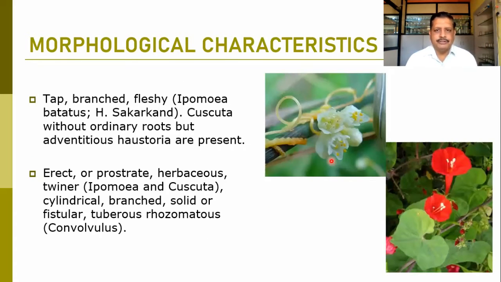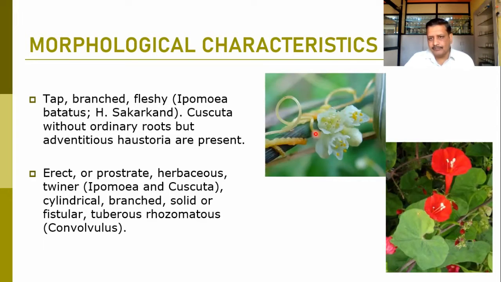When we talk about the morphological characters of this family, mostly the tap root system is there. They are branched, fleshy, where Ipomea batatas is a good example. And in Cuscuta, ordinarily no roots can be observed, but adventitious haustoria can be present. Here you can observe the attachment of this particular stem to the stem of the other branch or the other plant. Here suckers are developed, which are known as haustoria.